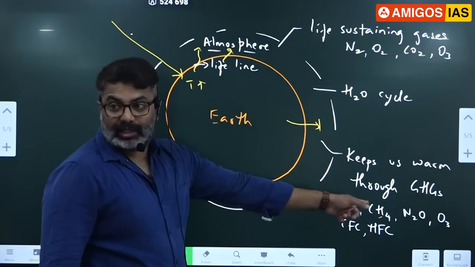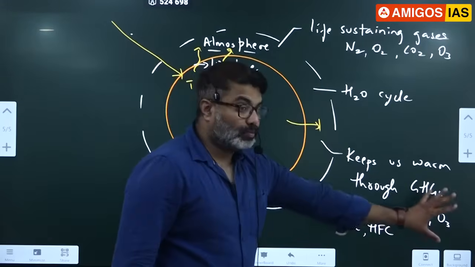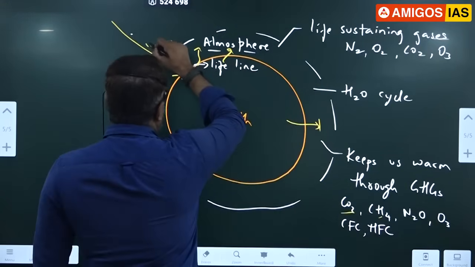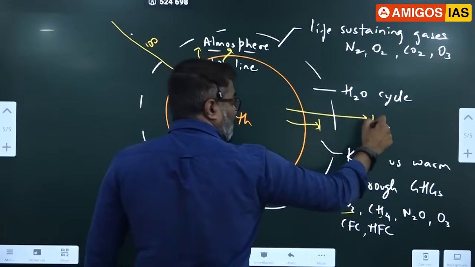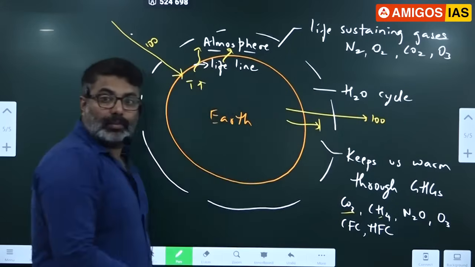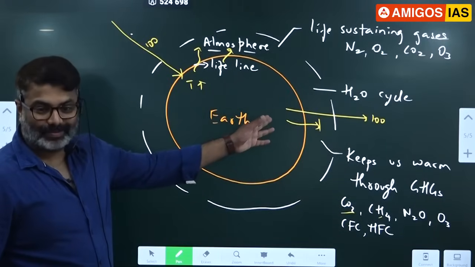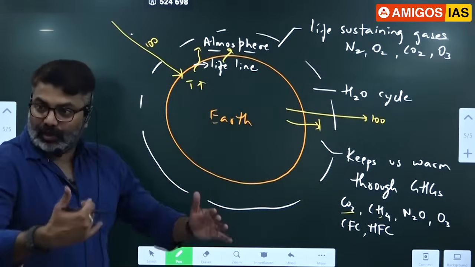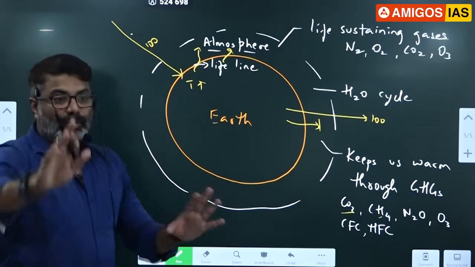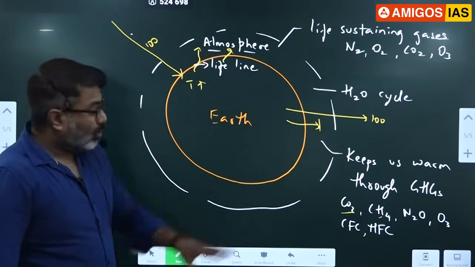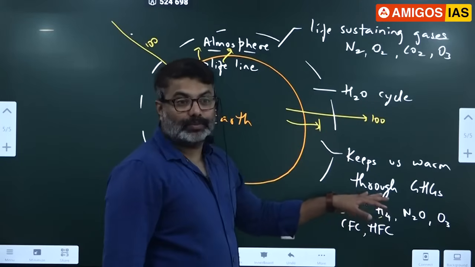What if we didn't have these gases? Imagine no greenhouse gases. Whatever we have received, 100, everything would have gone out, 100. Making our planet very cold. Earth would have been a cold planet. Whatever we receive, if it has gone out, our planet would have been very, very cold. So greenhouse gases are actually very important.